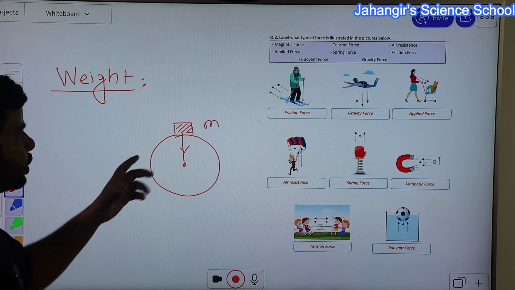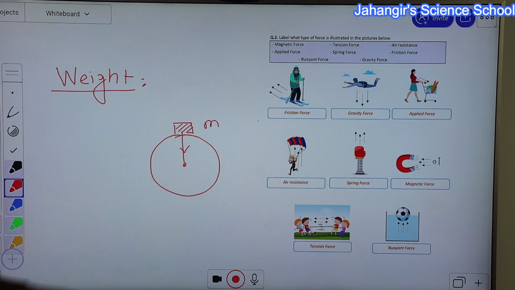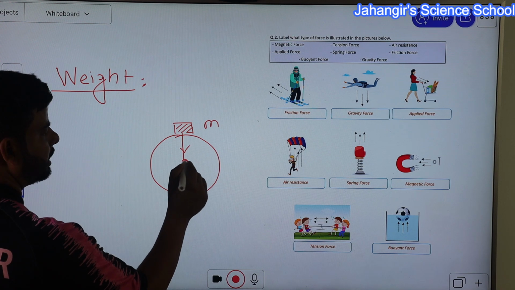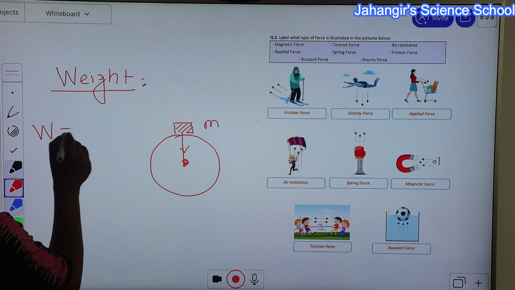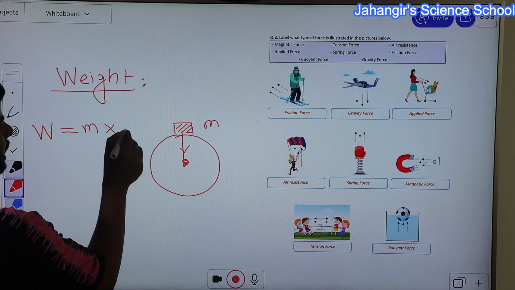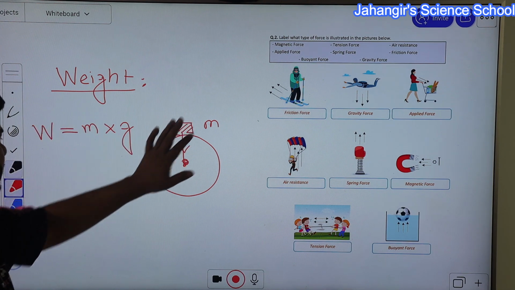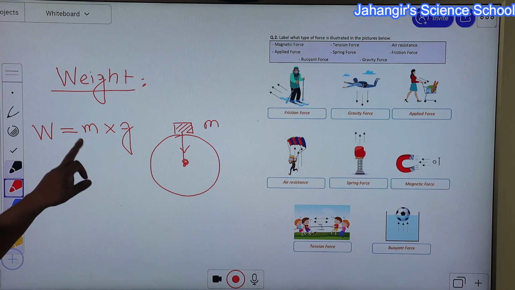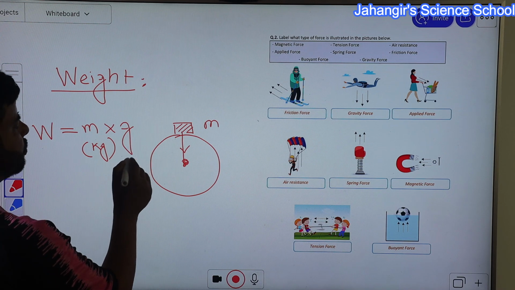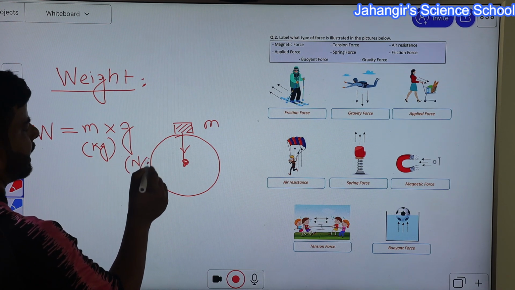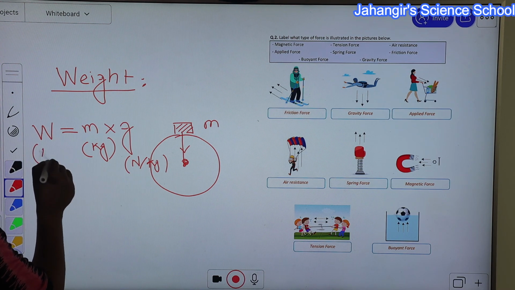So the pulling gravitational force, attraction force towards the center of a planet, is called weight of the object. So weight equals mass times small g, gravitational field strength. We can calculate weight on a planet or satellite by using this formula. Mass unit is kg, and gravitational field strength unit is Newton per kg. So unit of weight is Newton.